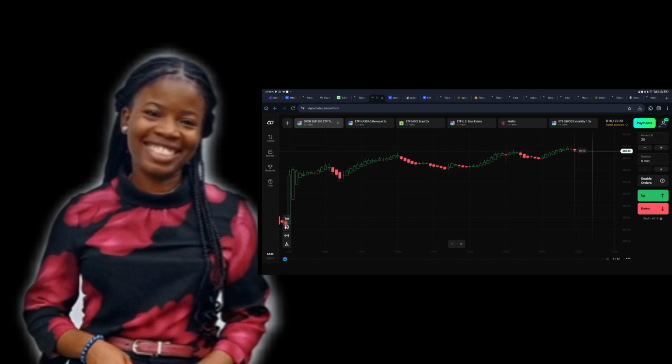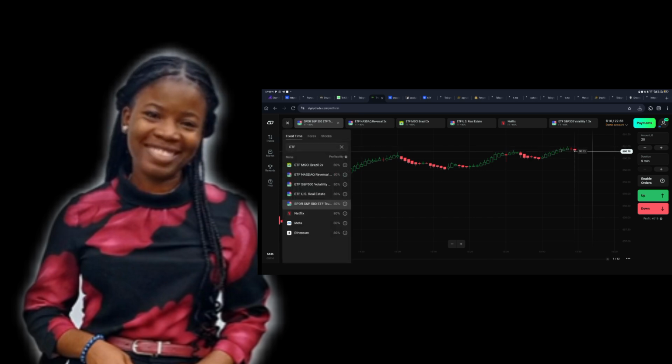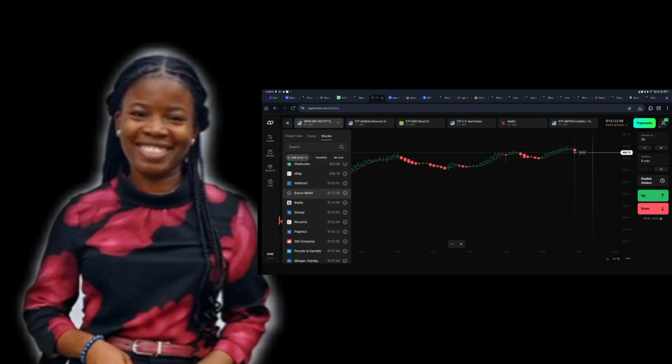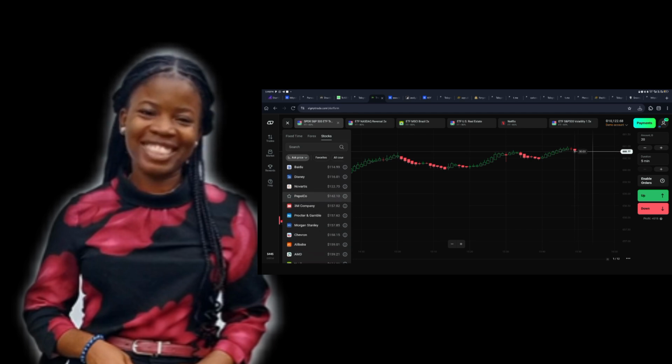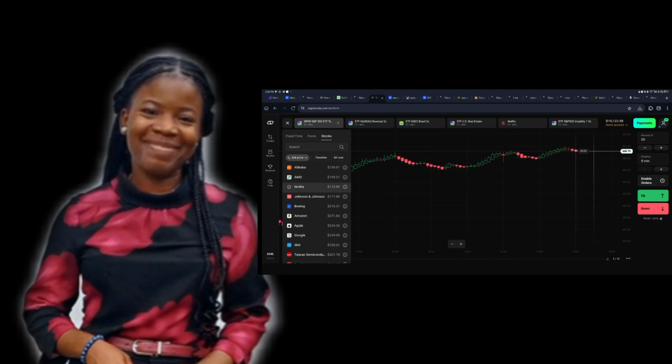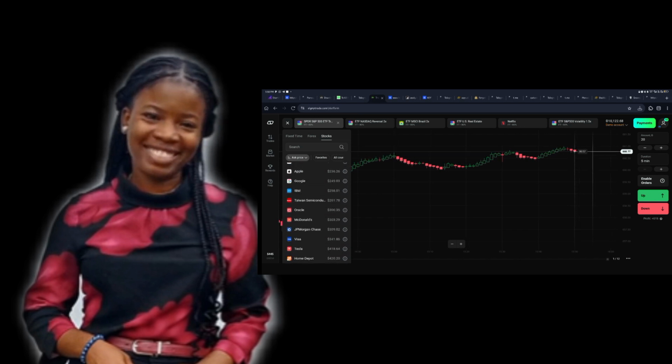How to analyze ETFs. Okay, once you've selected an ETF, the next step is analysis. There are two main approaches. 1, technical analysis, looking at the price chart, trends, candlestick patterns, and indicators like moving averages or RSI. This helps you time your entries and exits.